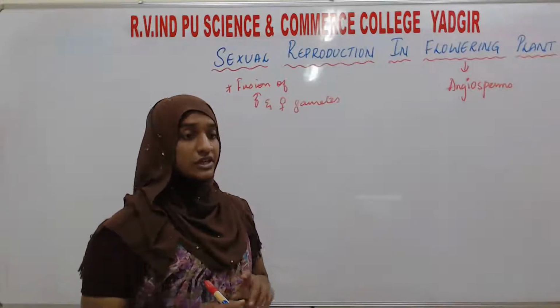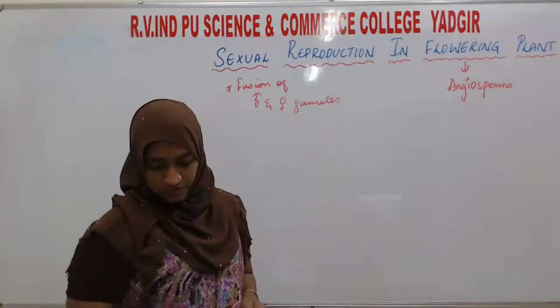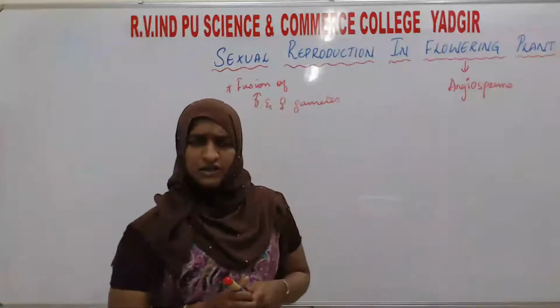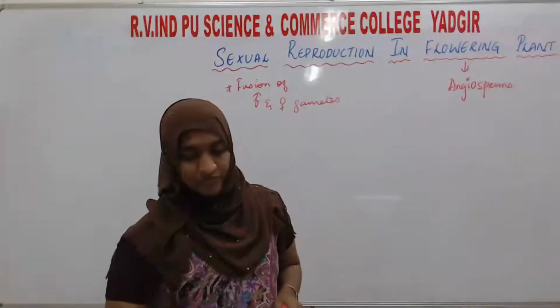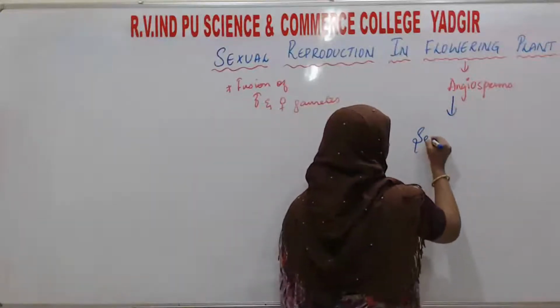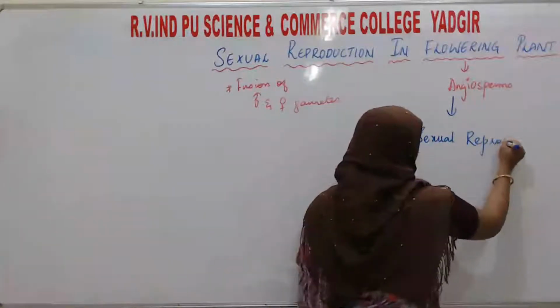So we have to study about the flowering plants or the angiosperms. All the angiosperms, not one or two, will exhibit sexual reproduction.